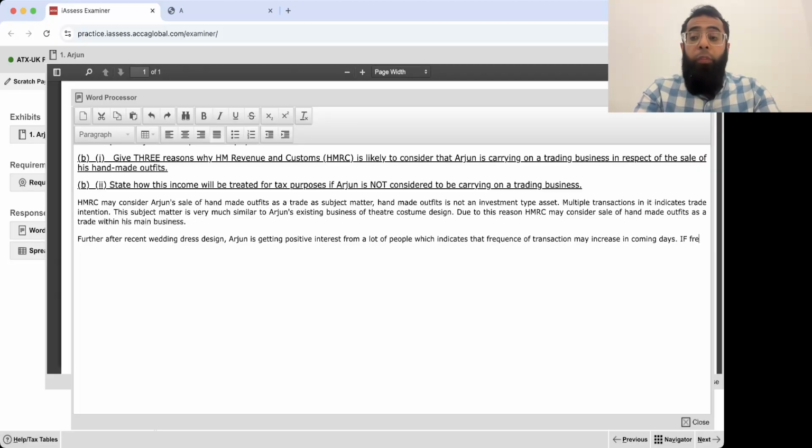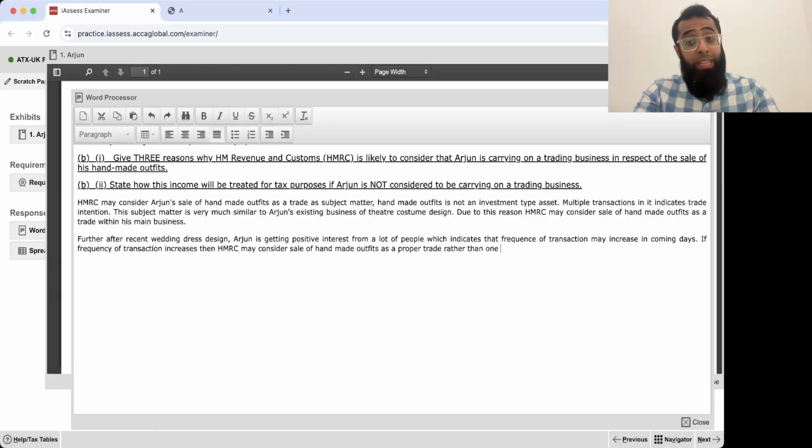If the frequency of transactions increases, then HMRC may consider sale of handmade outfits as a proper trade rather than a one-off sale.